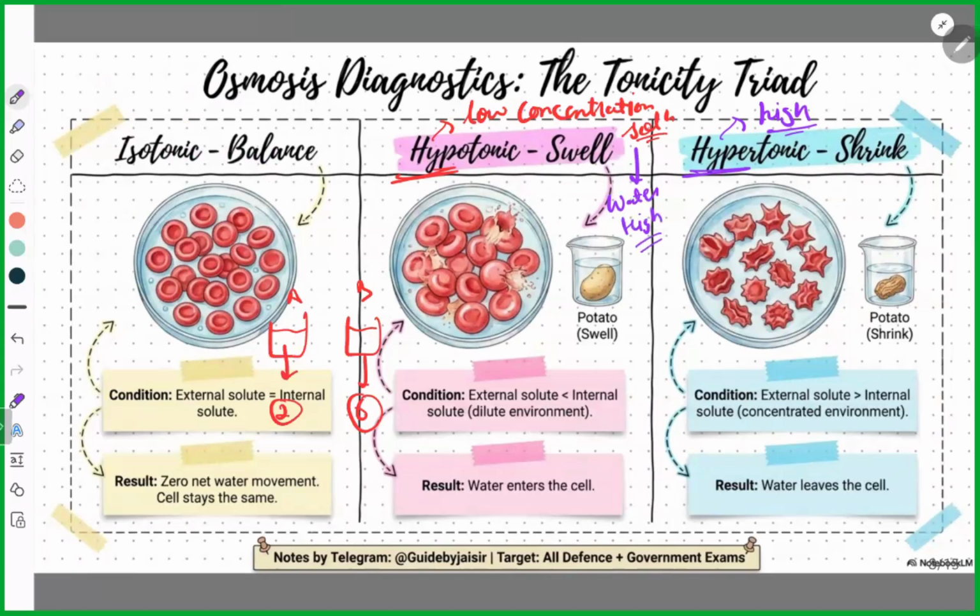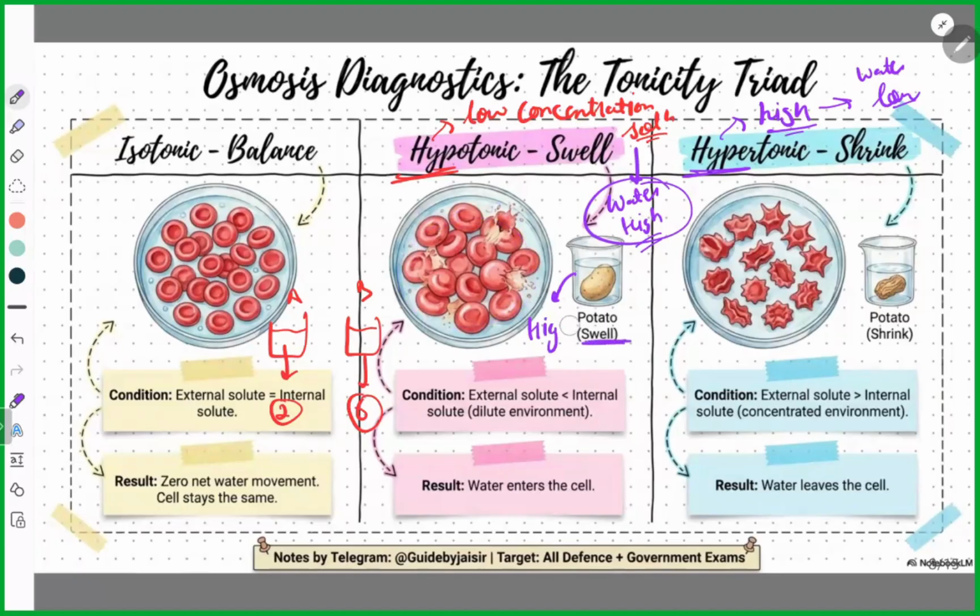Whenever I say high concentrated solution, that means water will be at low concentration. Now what does it mean? If water is high, remember, water is high outside the cell.